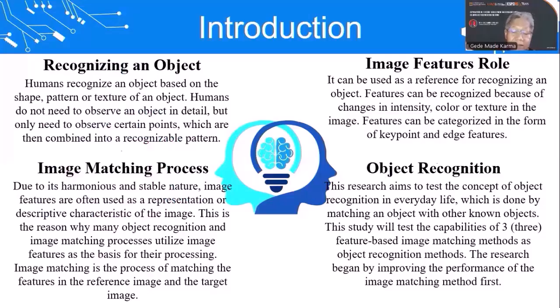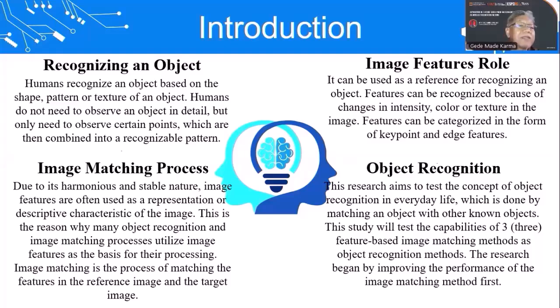Let's start with the introduction. Recognizing an object: humans recognize an object based on the shape, pattern, or texture of an object. Humans do not need to observe an object in detail, but only need to observe certain points which are then combined into a recognizable pattern. Image features can be used as a reference for recognizing an object. Features can be recognized because of changes in intensity, color, or texture in the image. Features can be categorized in the form of key points and their features.